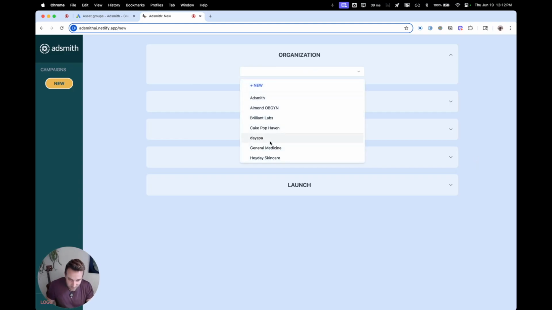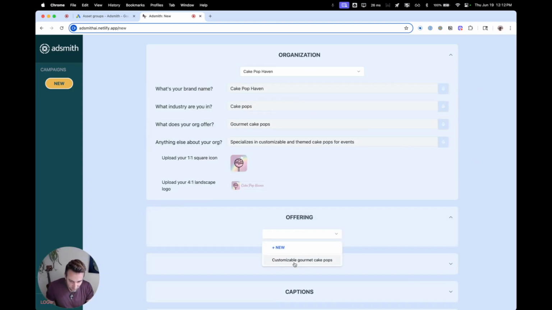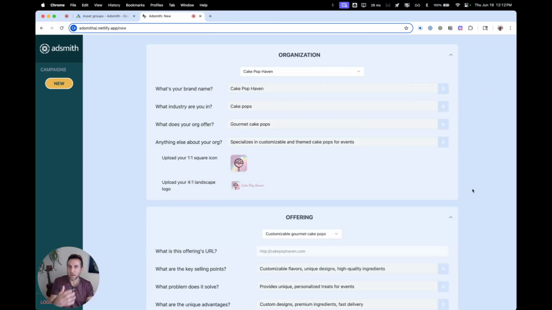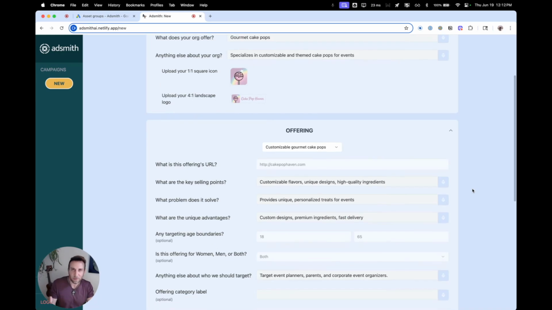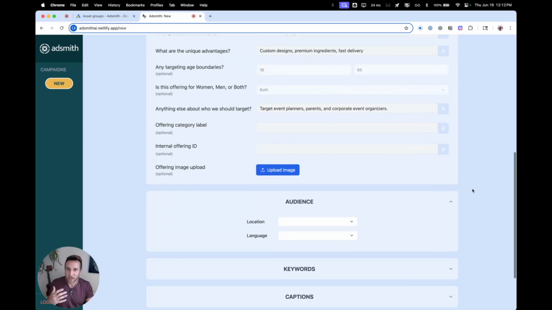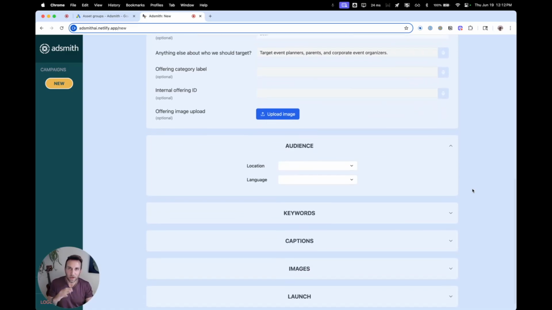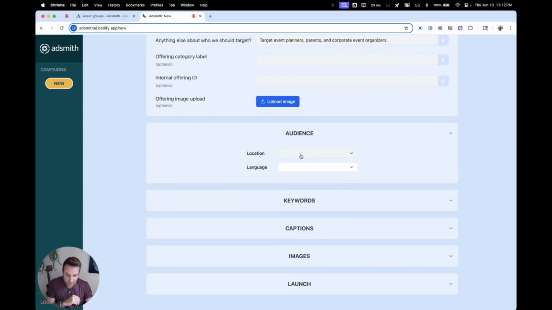So we're going to start by selecting the organization and offering from the dropdown. This is a one-time thing that you do during onboarding. It takes a couple minutes, gives us a little bit of information about your organization, what you offer, why people like it. You do it once. We always use it from then on. We never forget. Then we select an audience.